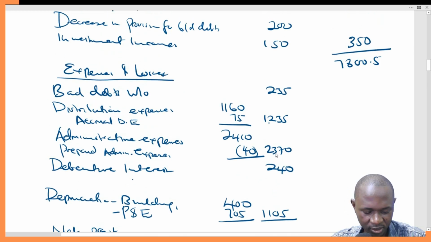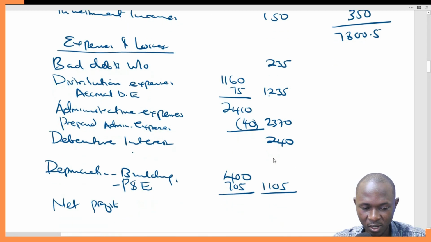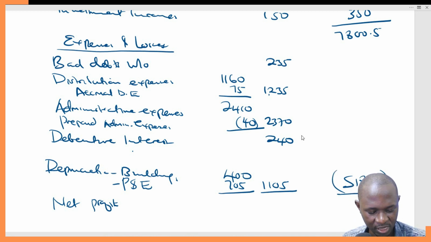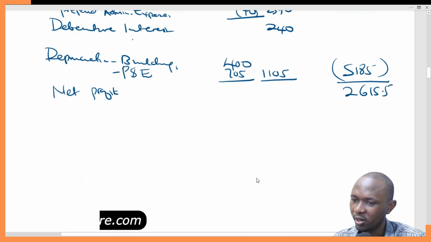Now that we have that, 235 plus 1235 plus 2370 plus 240 plus 1105. That gives us 5185. So 5185, and we less because it's an expense, so minus 7800.5. This gives us 2615.5. This should be our net profit.